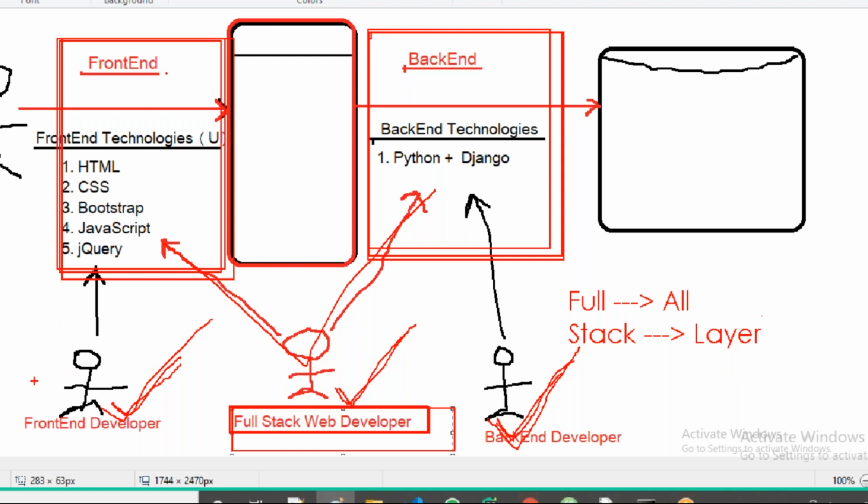Suppose you are only a front-end developer, guys, then you can work only on the front end, and not on the backend or the combination.